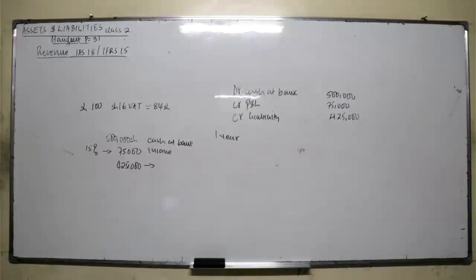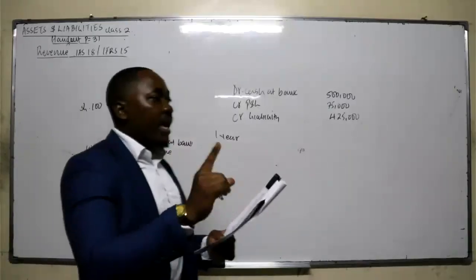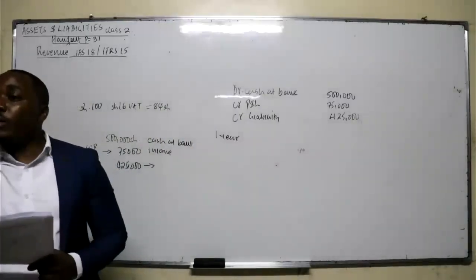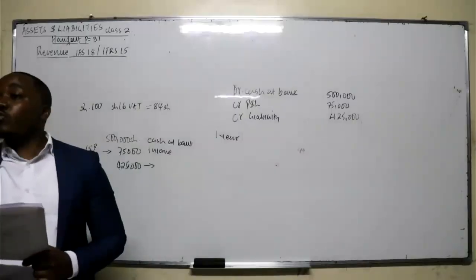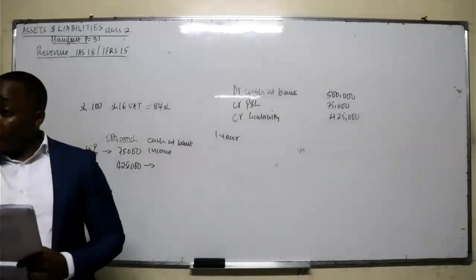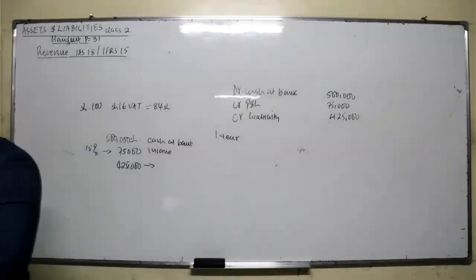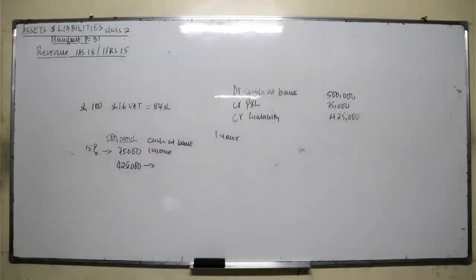Number 2, identify the performance obligation of the contract. So here there is a contractor, there is a contractee. Everyone will have to know their obligation. If I'm the contractor, I'm to do the work. If you are the contractee, the boss, your obligation is to pay me. So you identify the performance obligation of the contract. Then number 3, determine the transaction price. Sometimes you agree in advance.